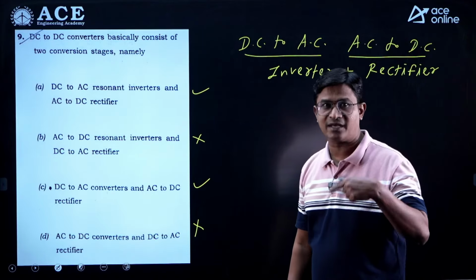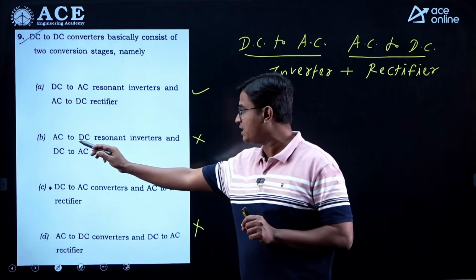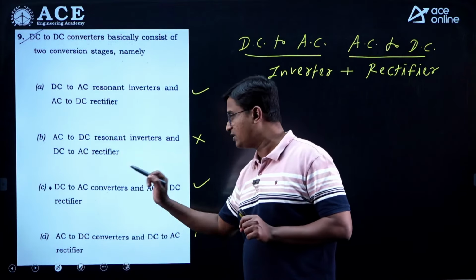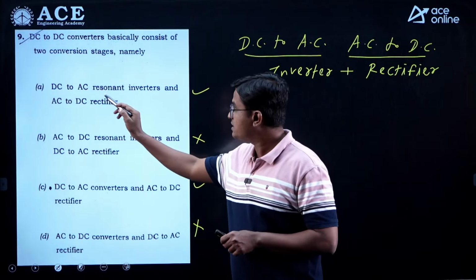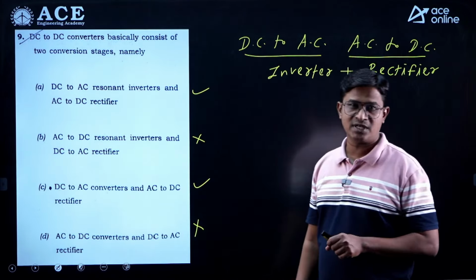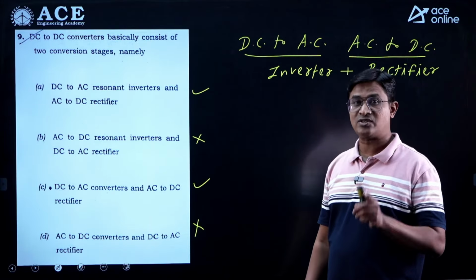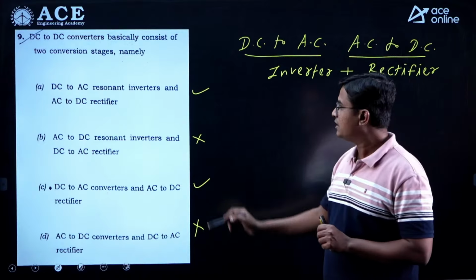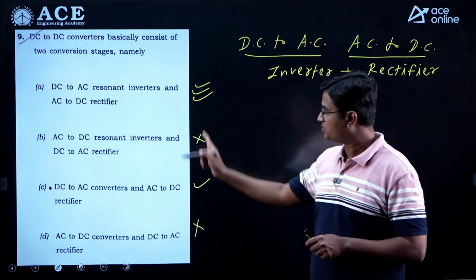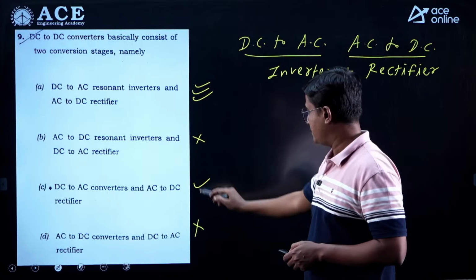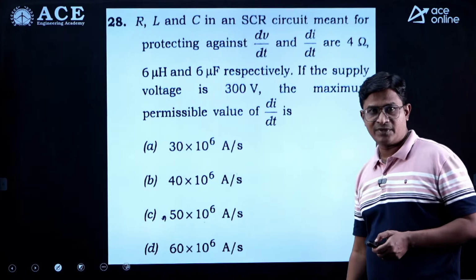But if you check in a practical way, instead of going for conventional DC to AC converters, we are going for DC to AC resonant inverters. Why? Because in resonant inverters we have low switching losses, right. So as long as the practical case is considered, the most suitable option is option A. Most suitable I am saying option A. All right.